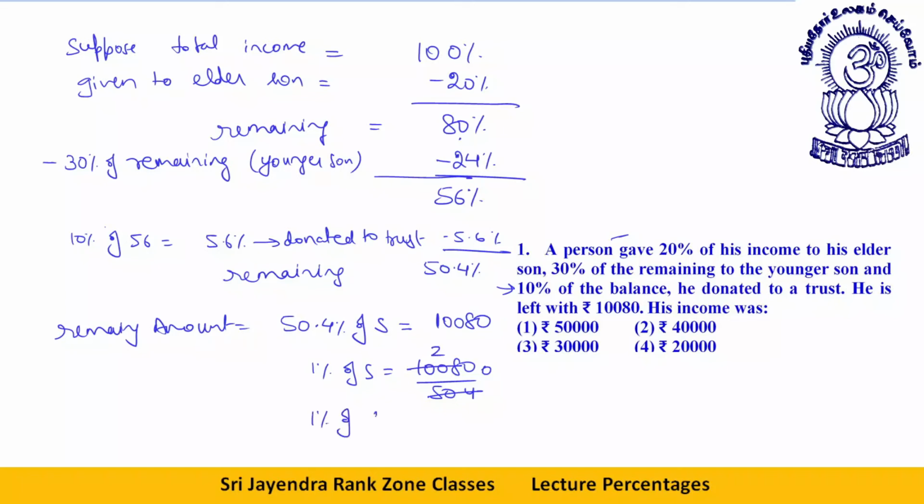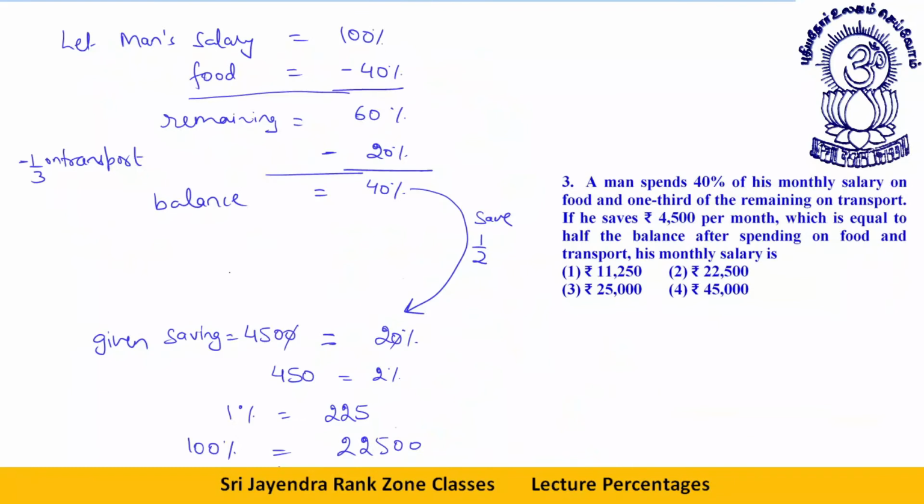So 1% of income is equal to 200. So income is 100%, which means 200 followed by 2 zeros. This is your answer, option number 4. Okay, dear students.